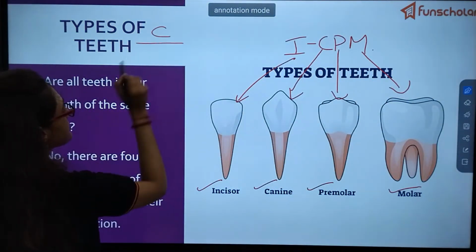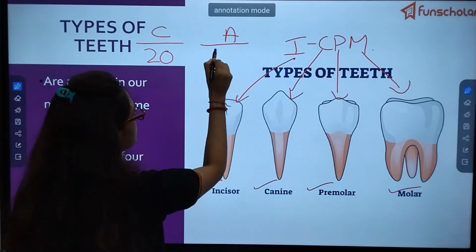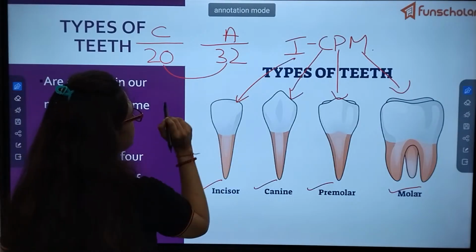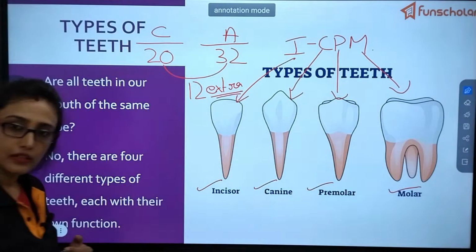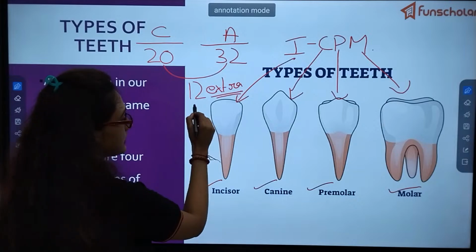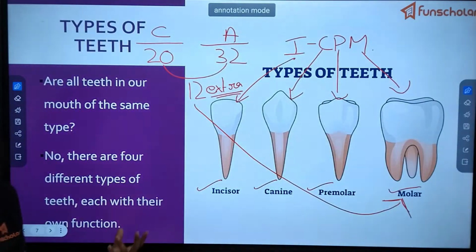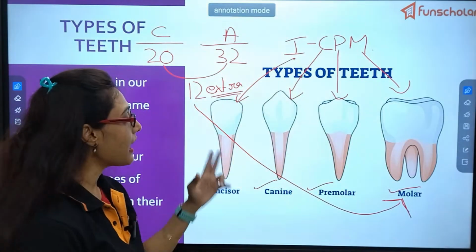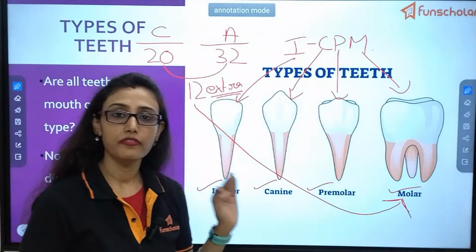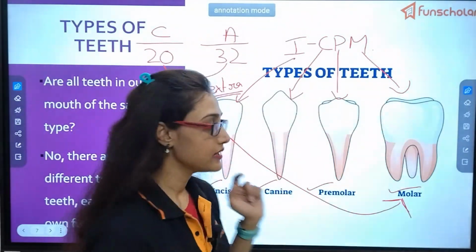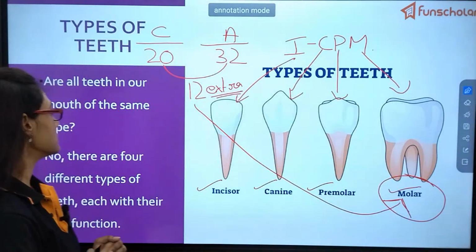Now just see. Children are having how many teeth in total? 20. Adults are having how many teeth? 32. So there is a difference of 12 extra teeth, right? These 12 extra teeth are nothing but the molar teeth, which are formed with the formation of permanent teeth. They are absent in the case of children. So if the question comes, which type of teeth is absent in children, the answer will be molar teeth.